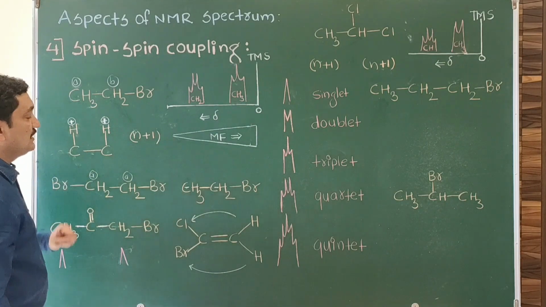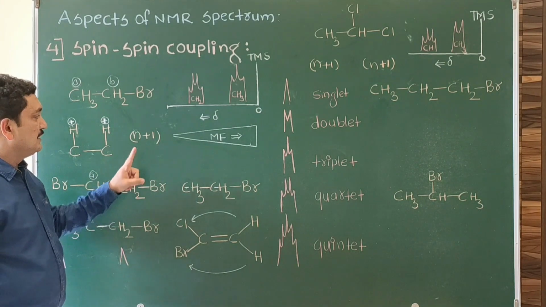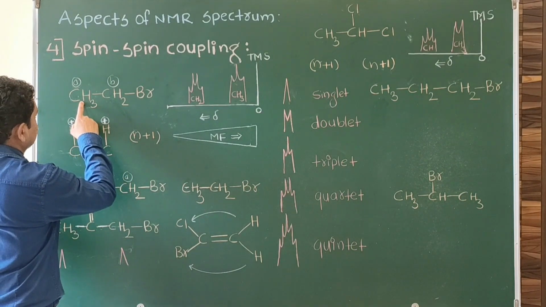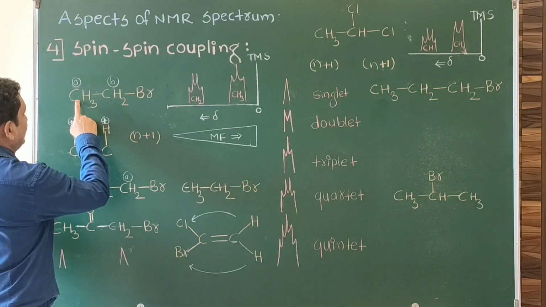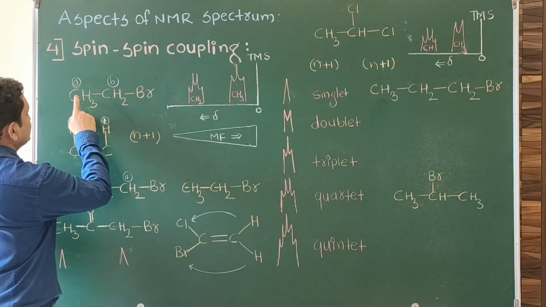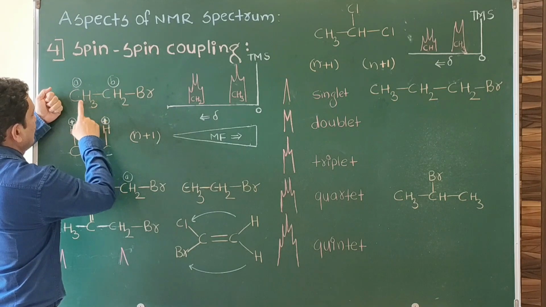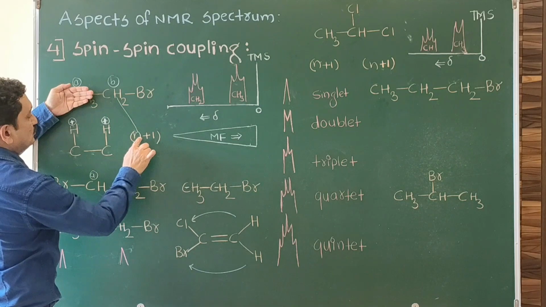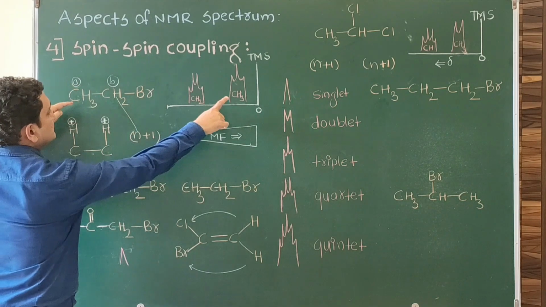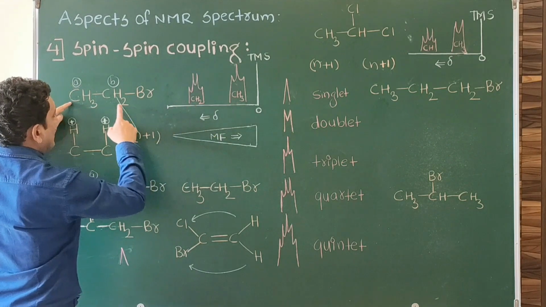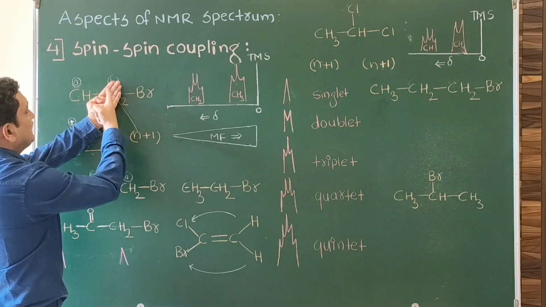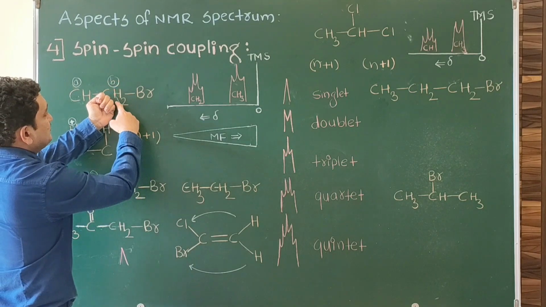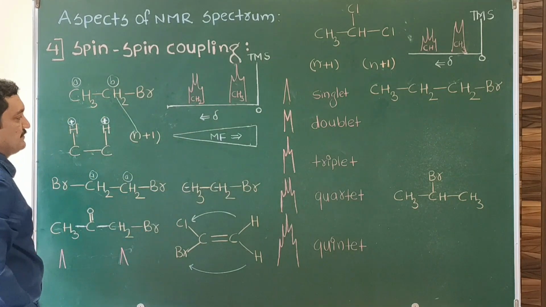In how many will the signal split? By the n+1 rule, where n is the number of adjacent hydrogens. Signal of CH3, in how many will it split? That is not decided by its own protons. Its splitting will be decided by adjacent protons, by n+1. If adjacent hydrogens are 2, so 2 plus 1, the signal of CH3 splits into a triplet. Now the signal of CH2 will be decided by adjacent protons. If adjacent are 3, 3 plus 1, so the signal of CH2 will split into a quartet.